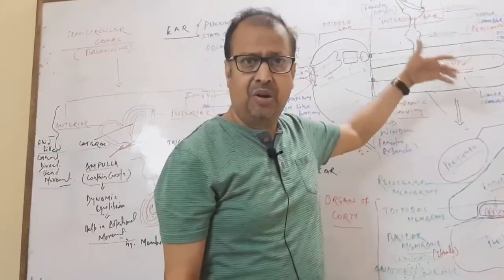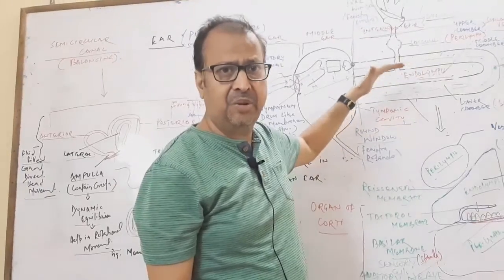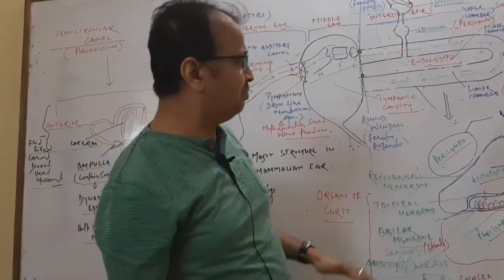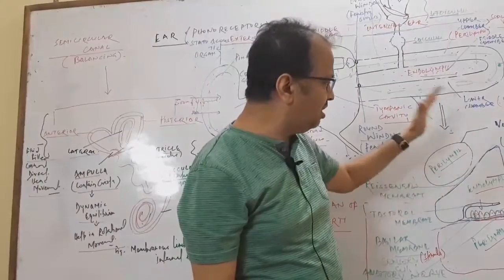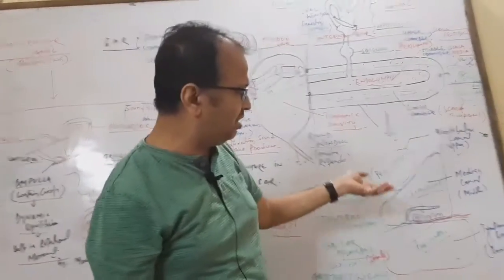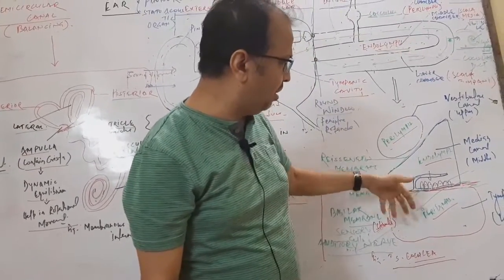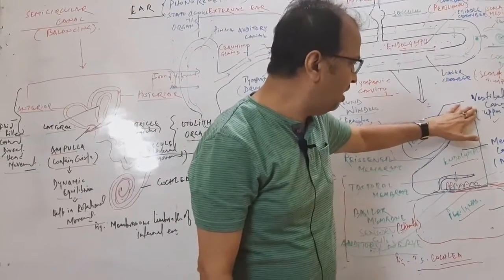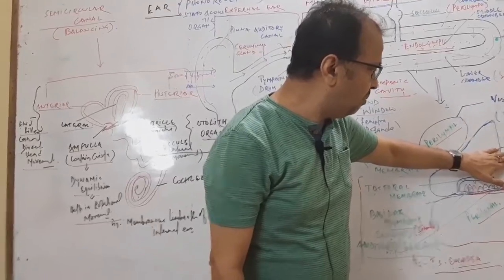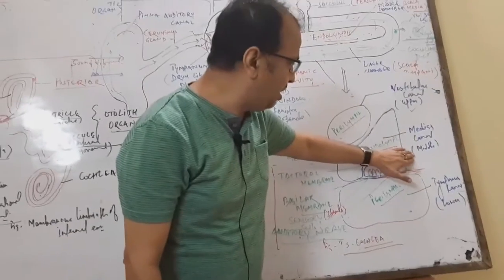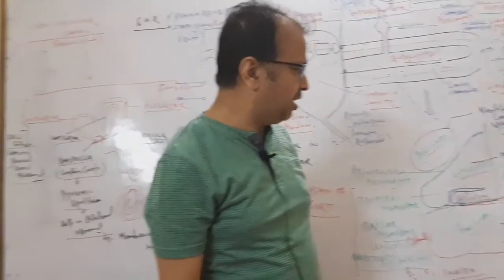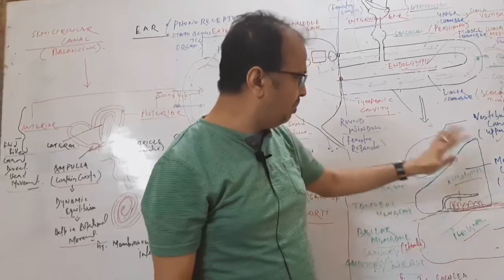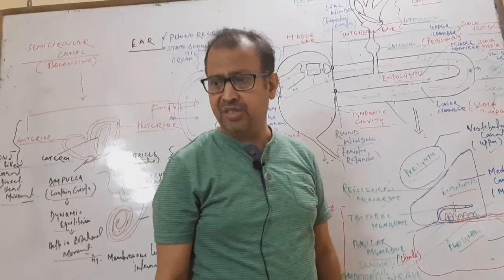We already discussed the structural aspects of all three compartments. Now we come to the internal structures. The internal structure contains the cochlea. The cochlea has three chambers: the upper chamber, the vestibular canal; the middle chamber, the median canal; and the lower chamber, the tympanic canal. So these are the canals, and in these chambers perilymph as well as endolymph are filled.